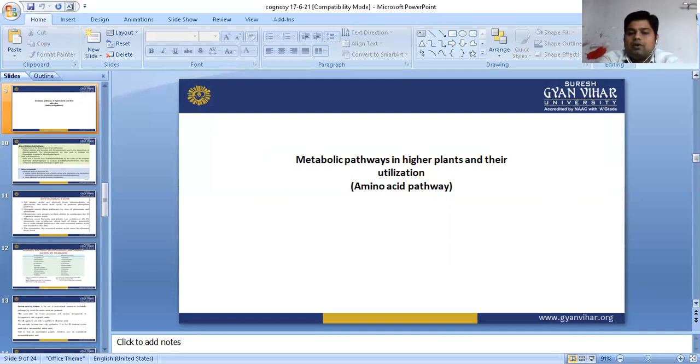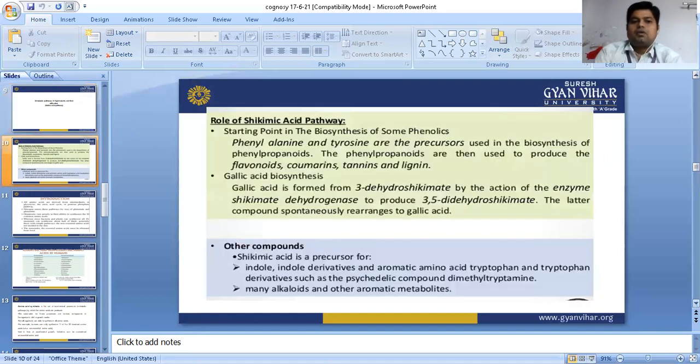So now we are going to start another pathway in higher plants, the metabolic pathway in higher plants and its utilization with the amino acid pathway. The role of the cyclic acid pathway. What is the role of the cyclic acid pathway? It is the starting point in the biosynthesis of some phenolics, meaning in this structure there are some phenolic functional groups also available. So these functional groups are responsible for the synthesis of the amino acid pathway.